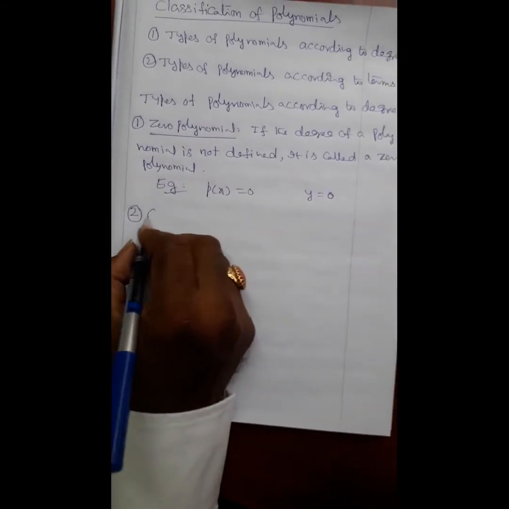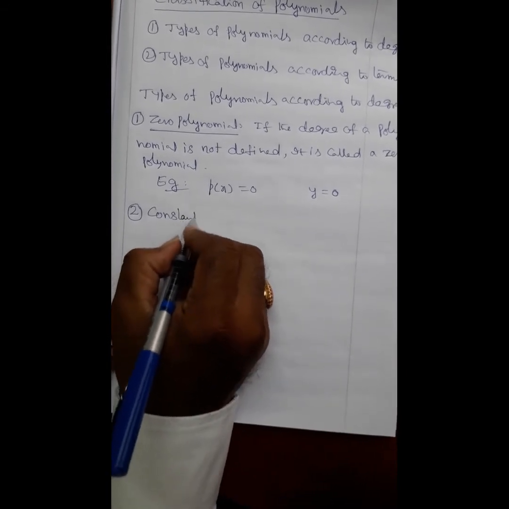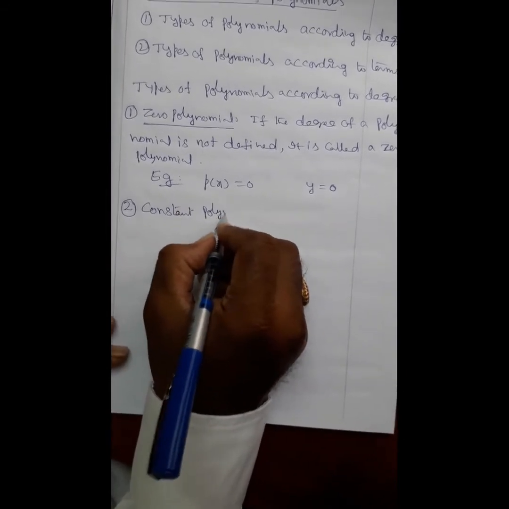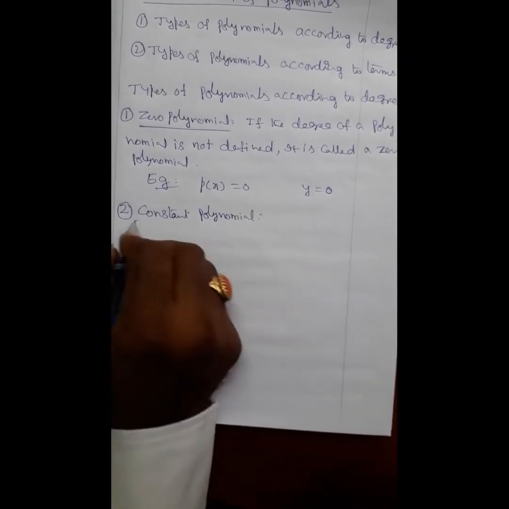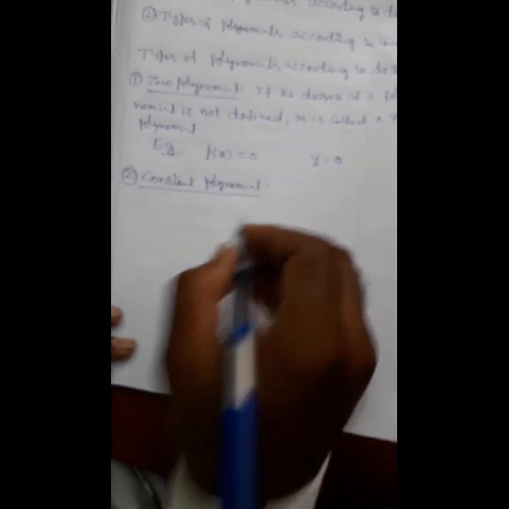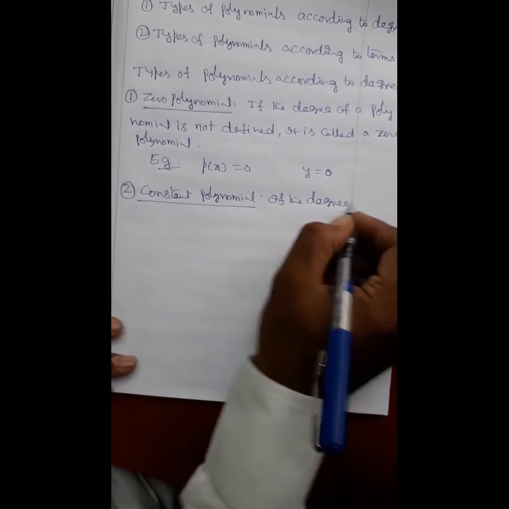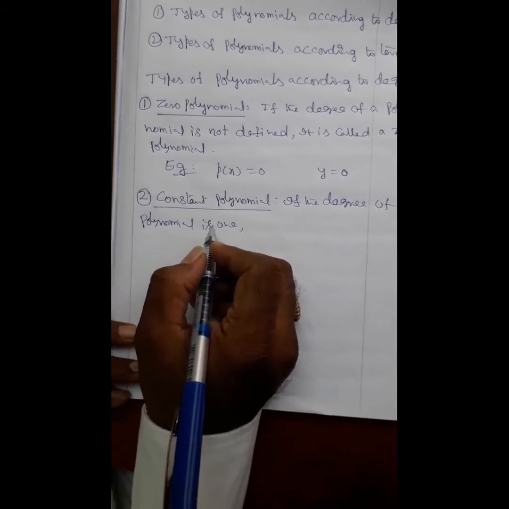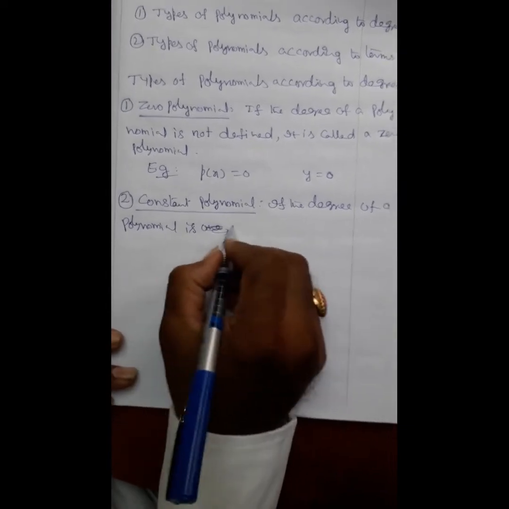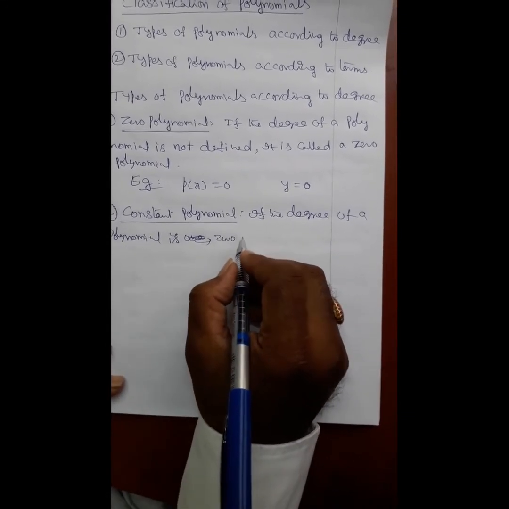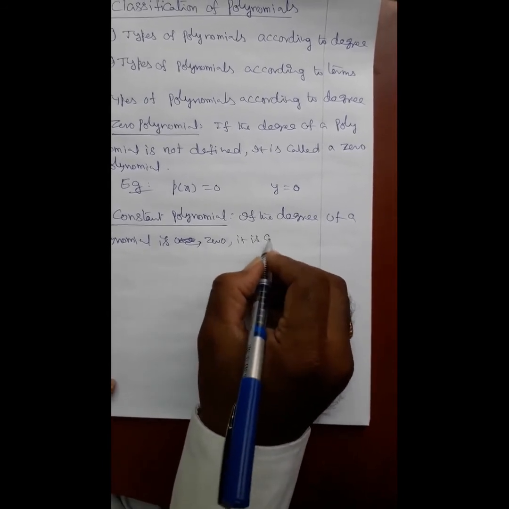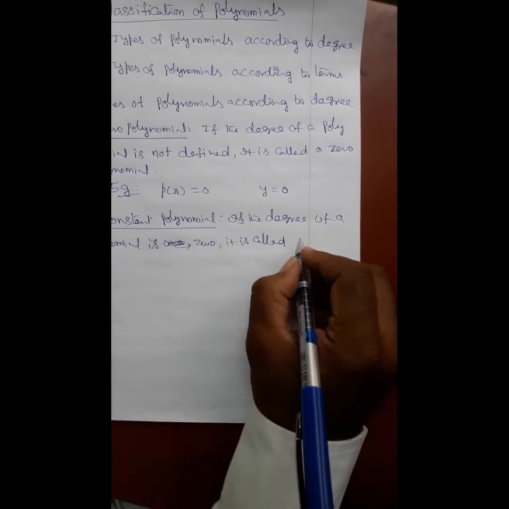Second one, constant polynomial. If the degree of a polynomial is 0, it is called constant polynomial.